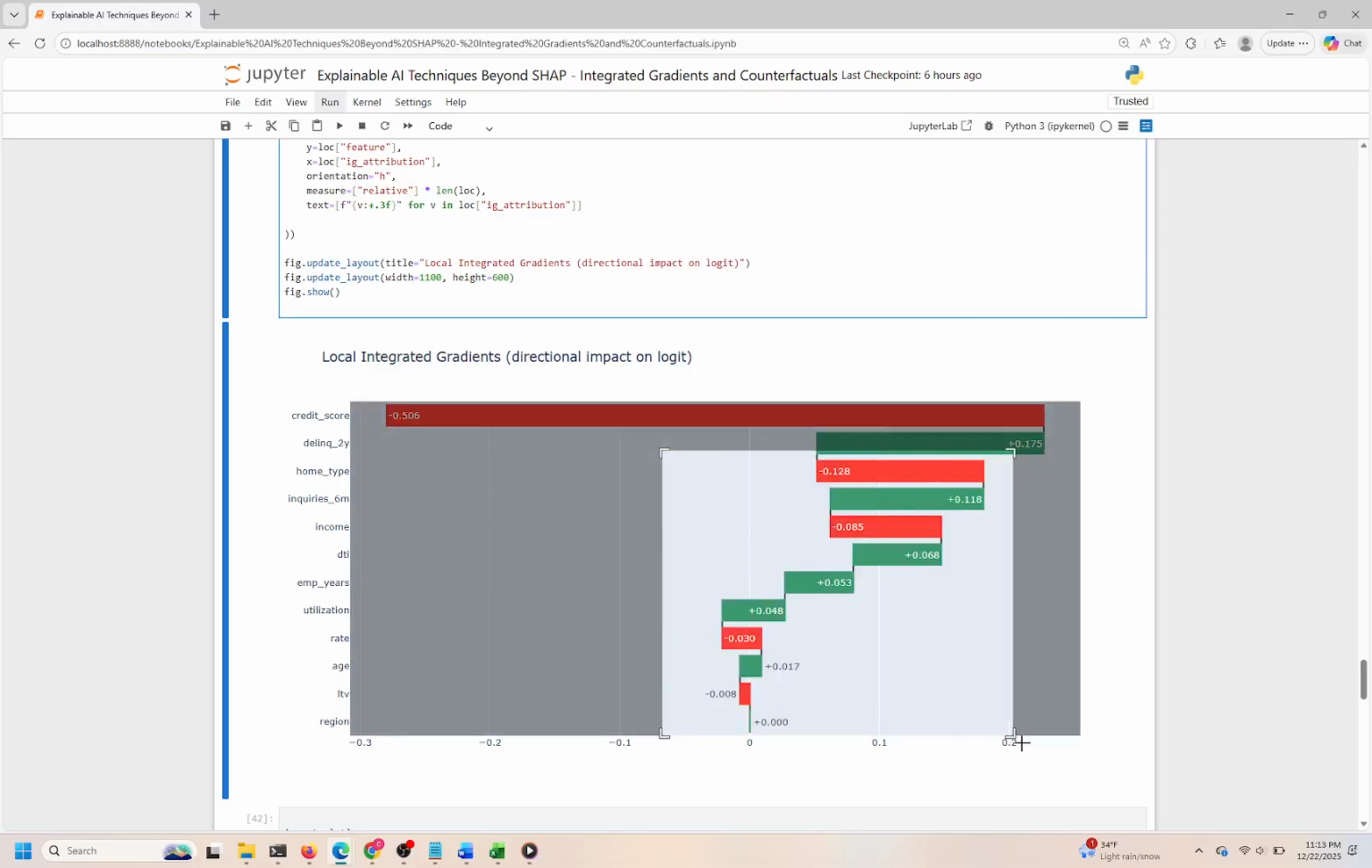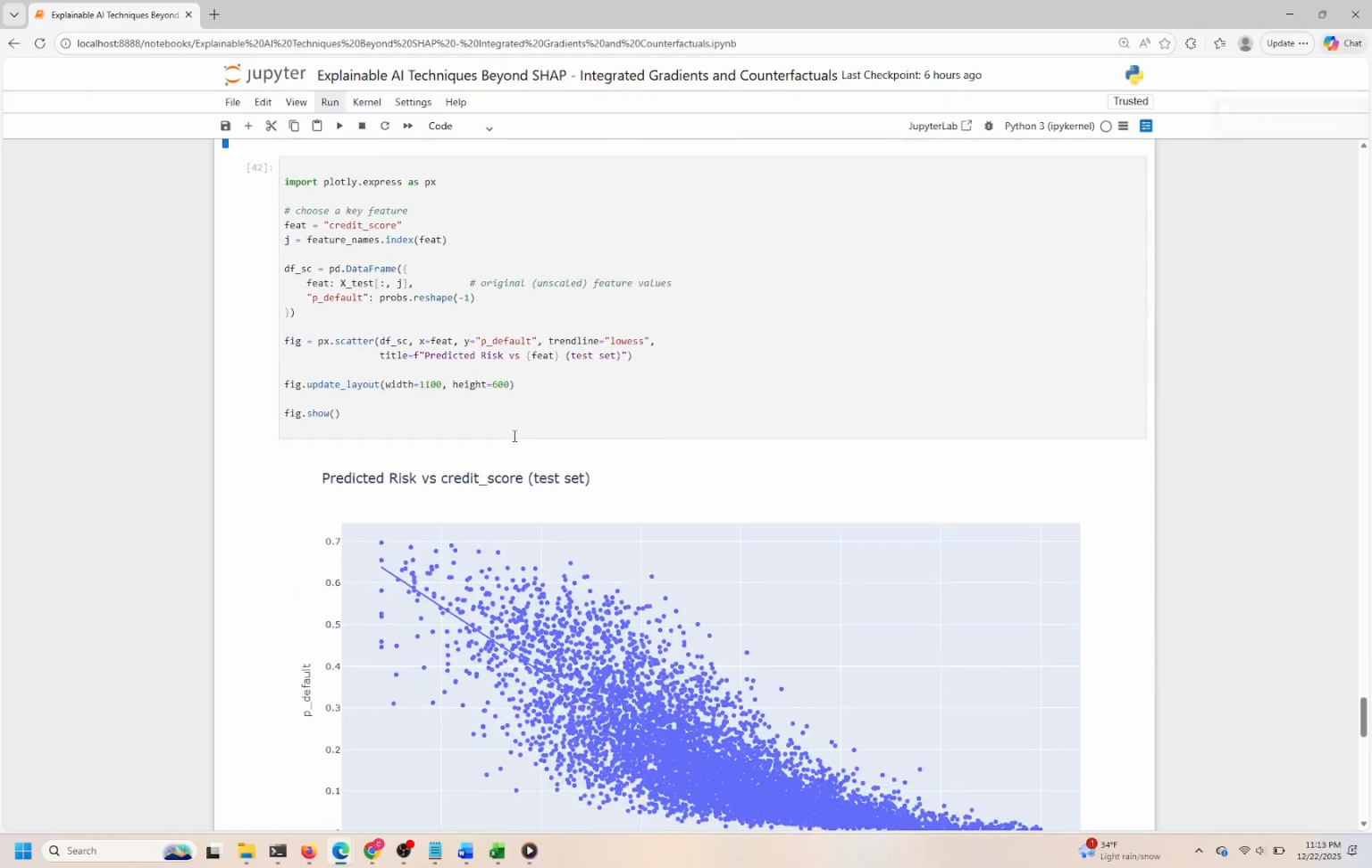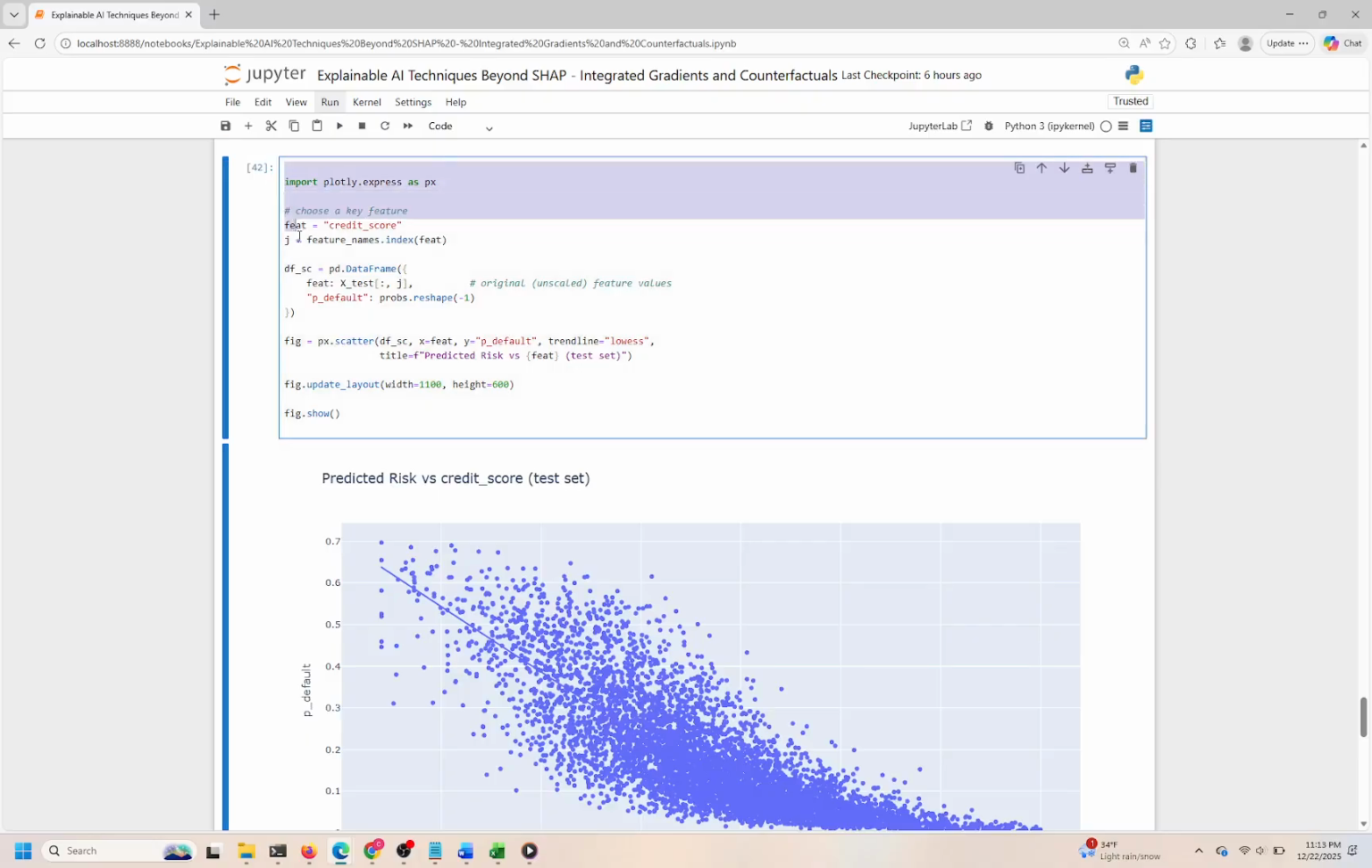Here, we create a scatter plot showing the relationship between credit scores and predicted default probabilities on the test set. This visualization helps us understand how the model's predicted risk changes with credit score values, revealing any trends or patterns. Using a smooth lowess trend line highlights the overall risk trajectory, making it easier to spot nonlinear effects. The Plotly figure size is adjusted for better readability, ensuring the insights are clear when we view it.